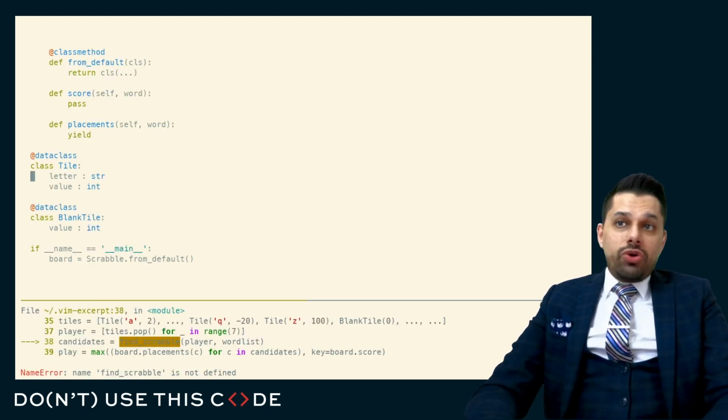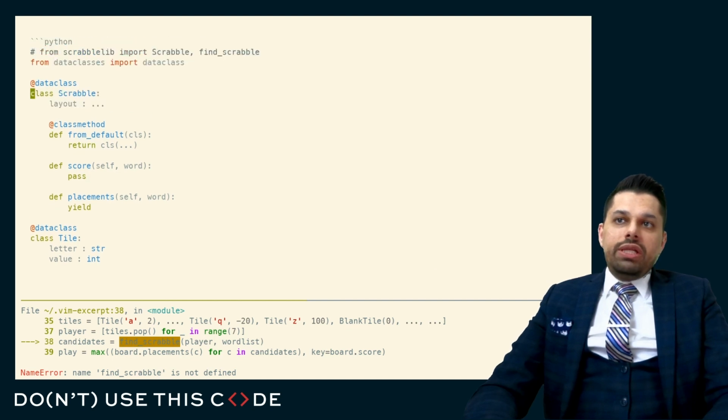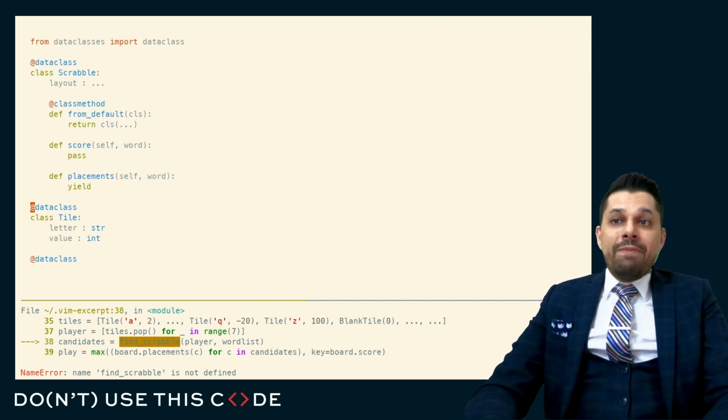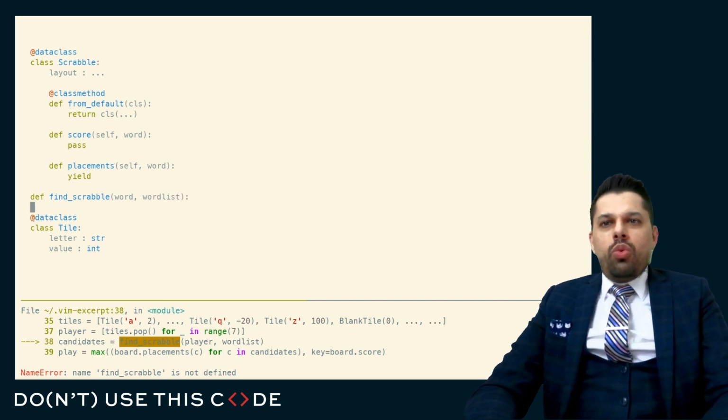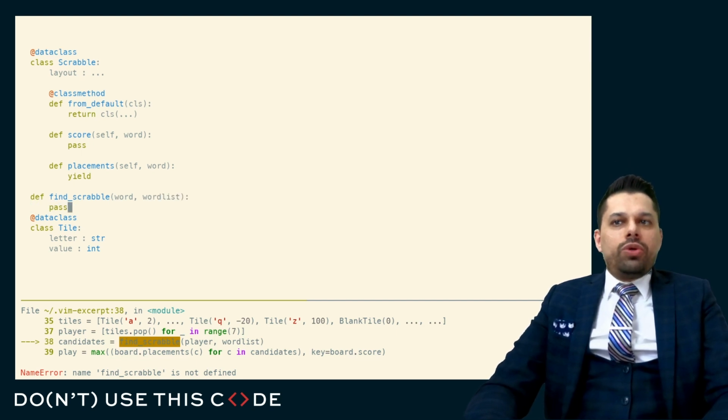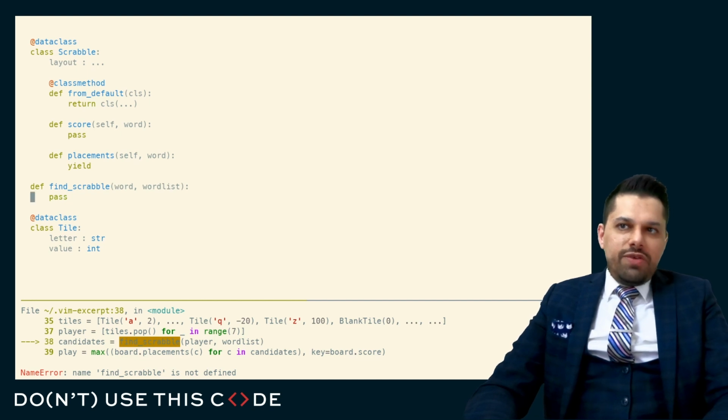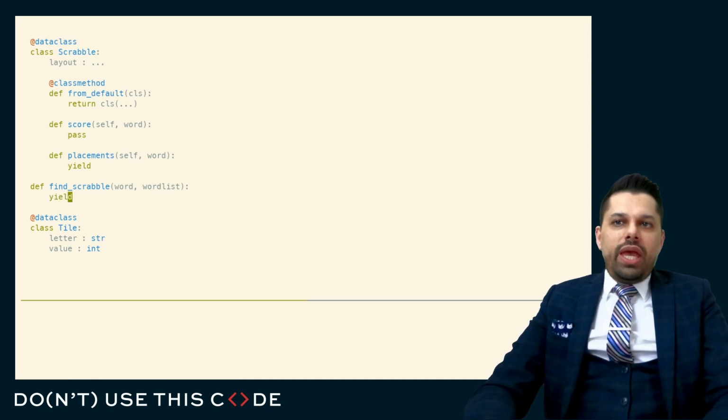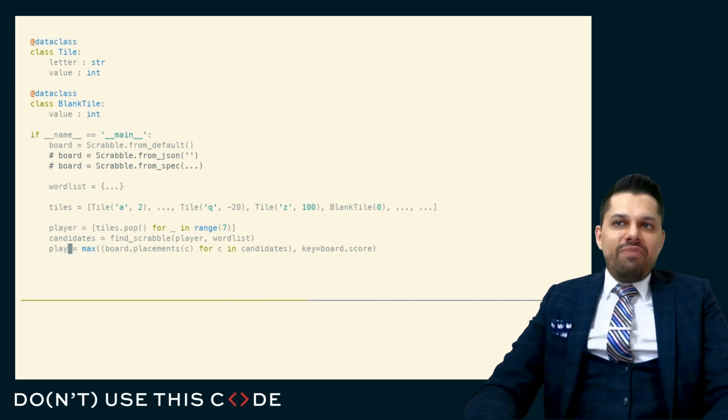And find Scrabble is really just finding all the candidates. And it's a mechanism for finding the candidates. So I don't think that's dependent on anything else. So here, this could just be the word and the word list. And then I might choose later whether I want to pull this find Scrabble up into my word list class or not, whether that's too specific or not. But this just finds my Scrabble candidates like that. And you can see I've mapped out the API.